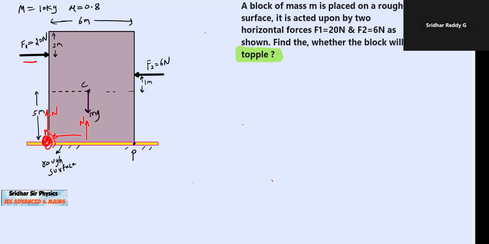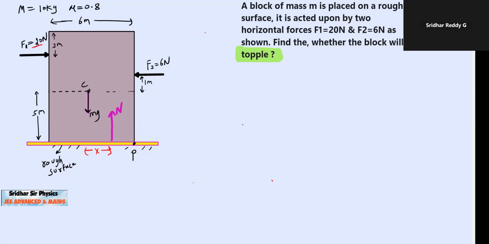How can we decide? So look at this force F1, this F2, and the friction also will act. So it's all having a tendency to rotate about center of mass clockwise. Therefore, the block is having a tendency to topple about point P. Based on that assumption, we are assuming that the normal reaction will shift like this, and let the shift be X.